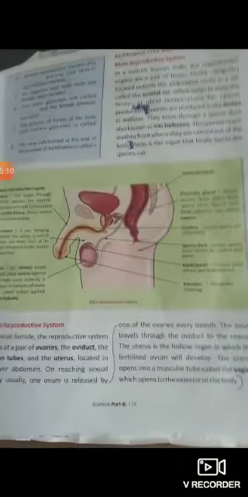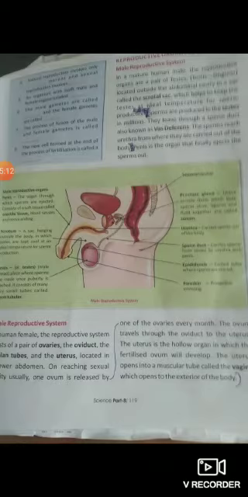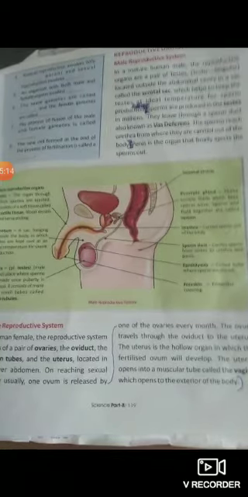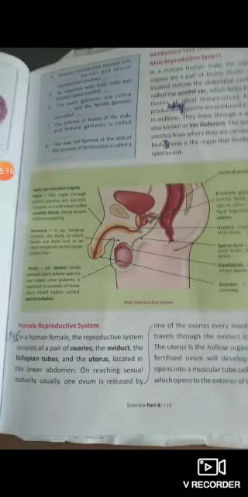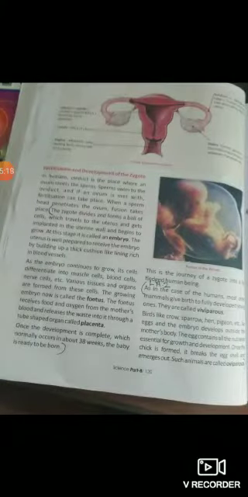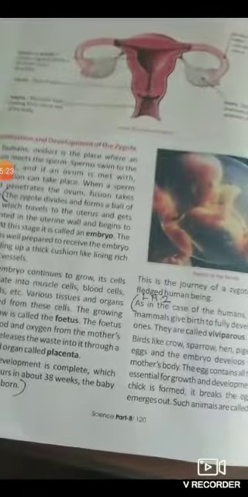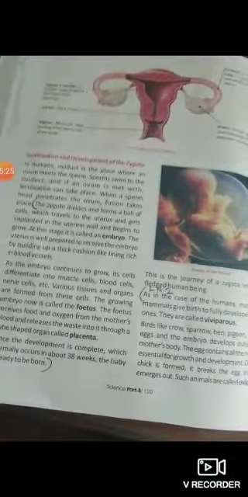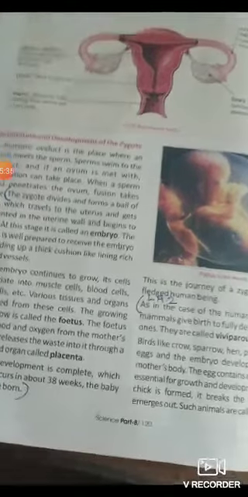These help in reproduction. Here the male gamete meets the female gamete and fertilization takes place. After that it is implanted in the female womb, that is the uterus, and after fertilization it takes the form of an embryo. As it increases a little, it takes the form of a fetus, and nourishment comes through the placenta.